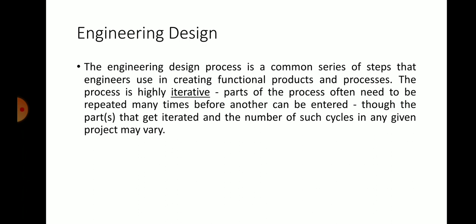The process is highly iterative. Parts of the process often need to be repeated many times before another can be entered. The parts that get iterated and the number of such cycles in any given project may vary.